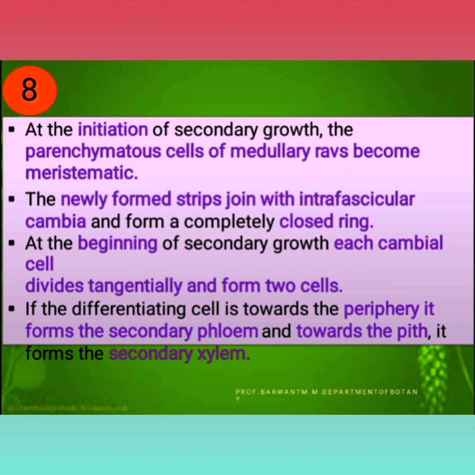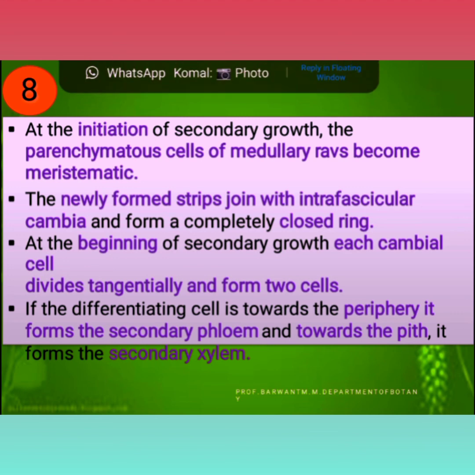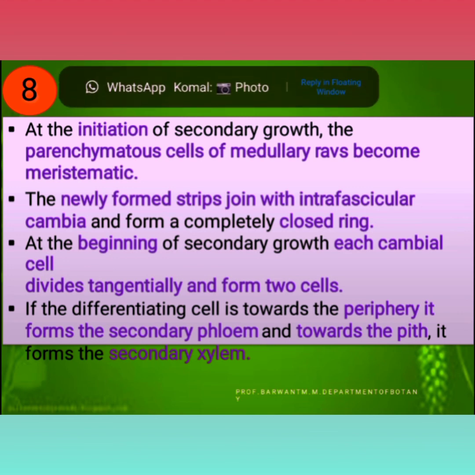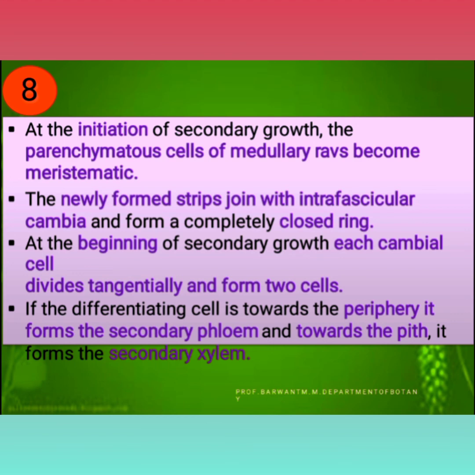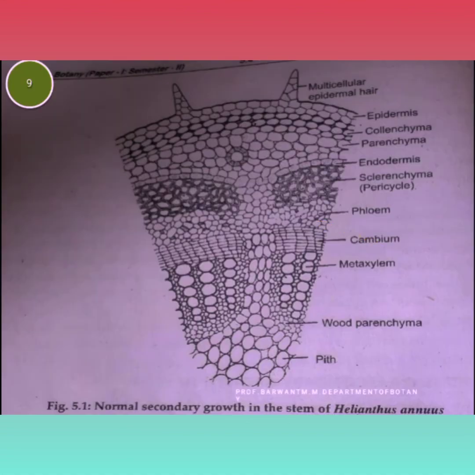In the peripheral region there is formation of secondary phloem, and towards the internal region there is formation of secondary xylem. That means inside, secondary xylem is formed, and outside, secondary phloem is formed. This is a figure that explains the overall structure of secondary growth in Helianthus annuus.